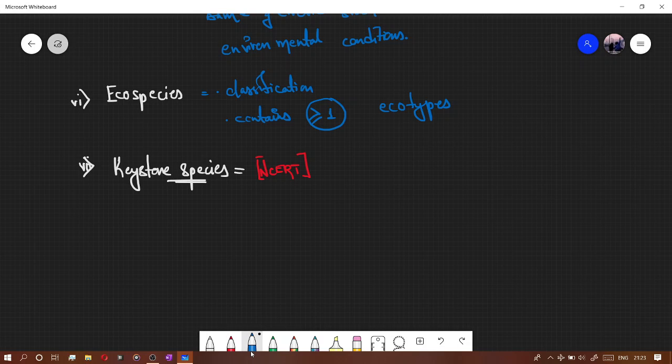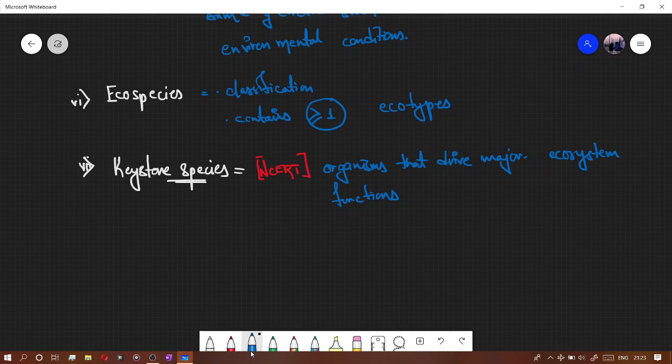As per NCERT, these are organisms that drive major ecosystem functions. This is the definition given in NCERT.